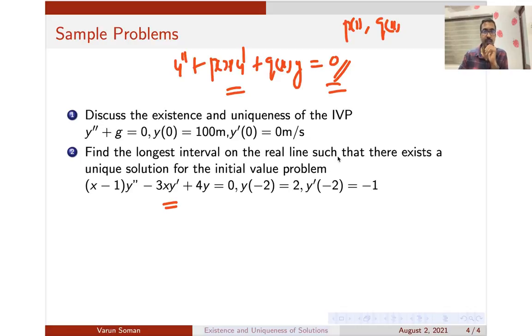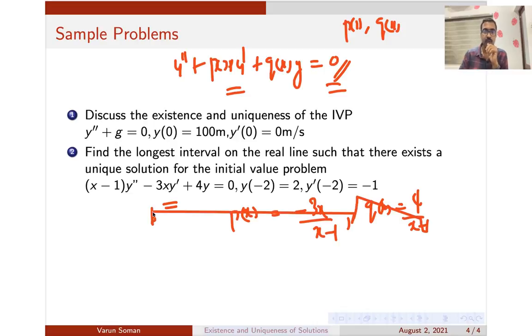What is p of x here? If you compare with the standard form, your p of x is simply minus 3x by x minus 1, and your q of x is simply 4 by x minus 1. Both these functions are continuous except at x equal to 1.